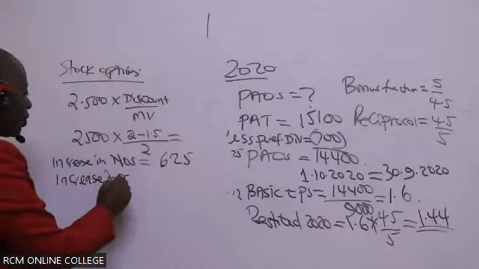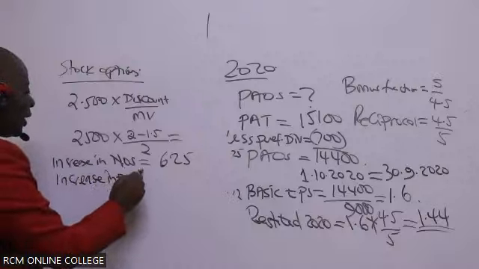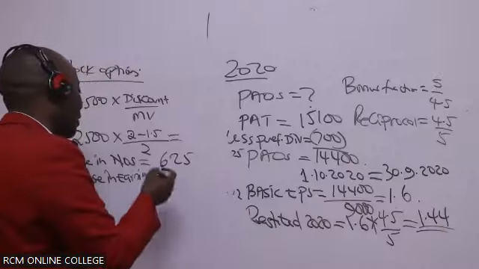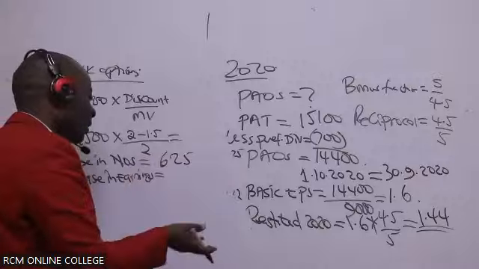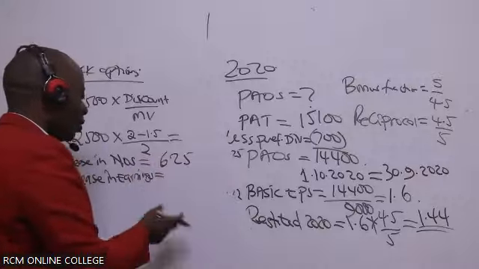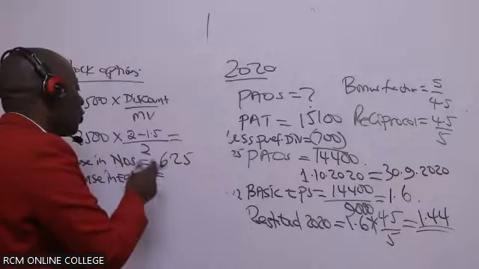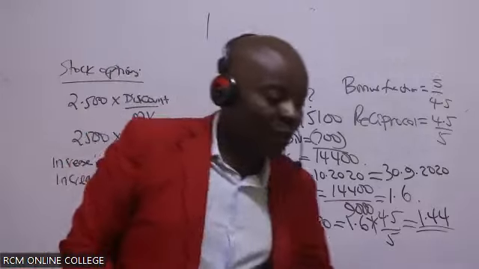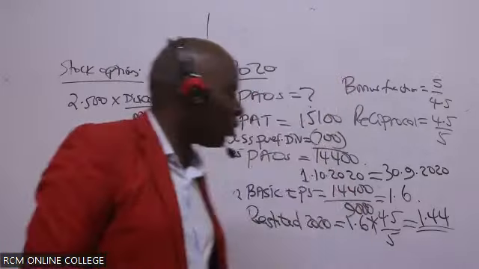We know that options, basically we're giving these guys shares for free, or rather for a reduced price. So in this case, it's not like convertible bonds where we shall save interest. There is nothing you're saving here really. So increase in earnings for options will always be 0.